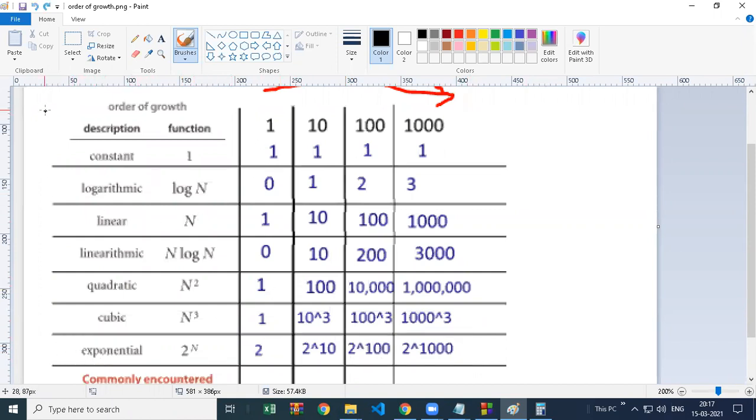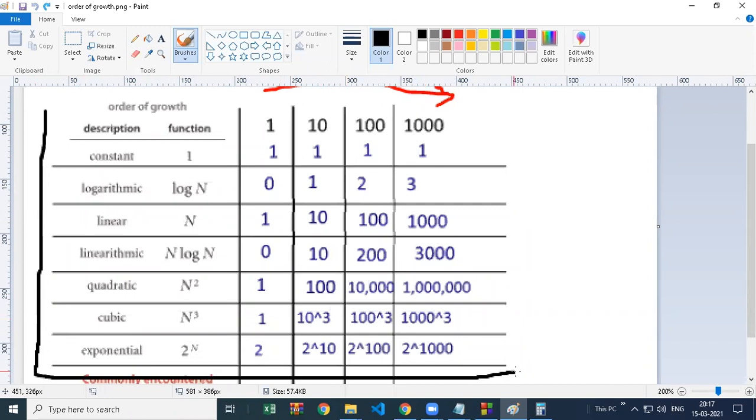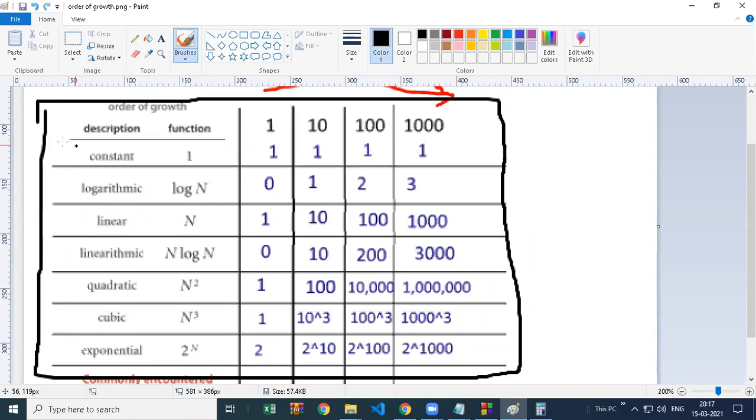Okay, so in this data structure module we are going to try solving one problem using different solutions, and after solving them, we are going to find out which order of growth our program lies in, and how to reduce that problem, how to make it best case or at least good case, rather than bad or worst case.